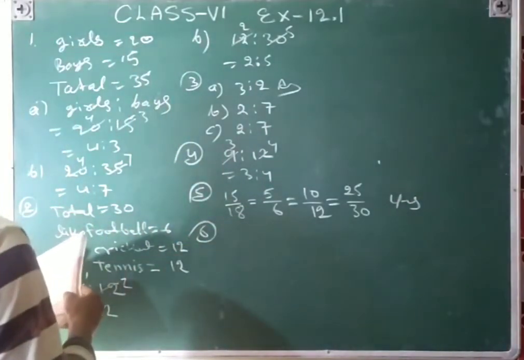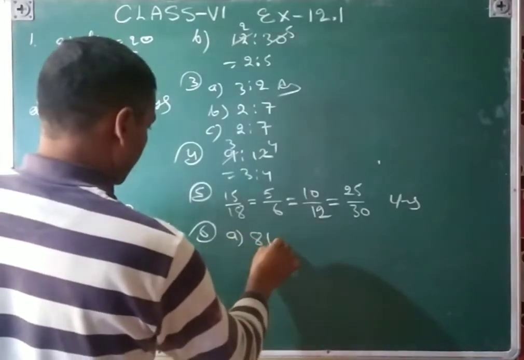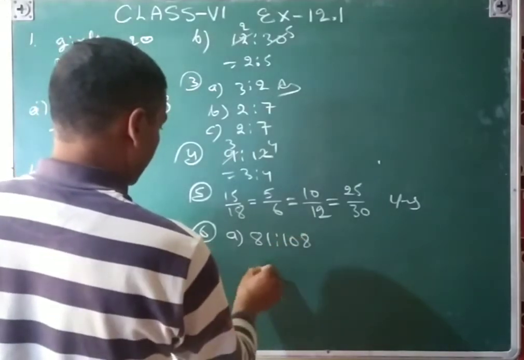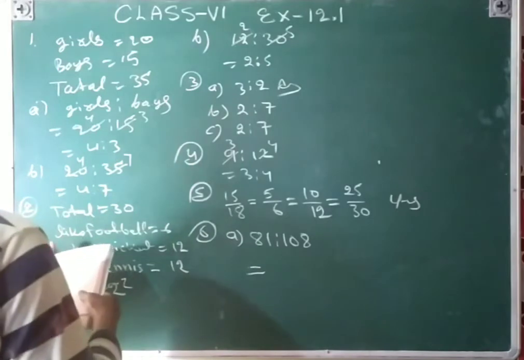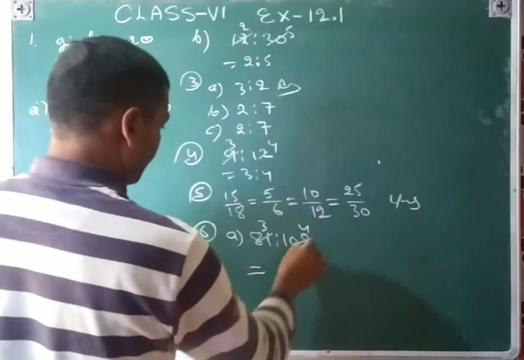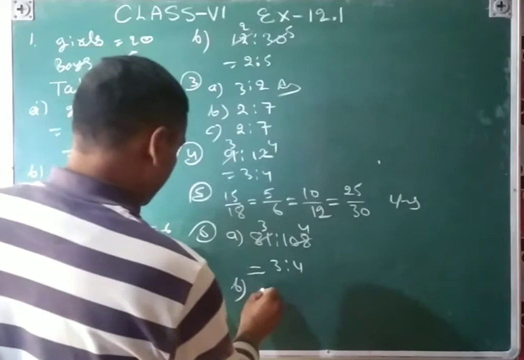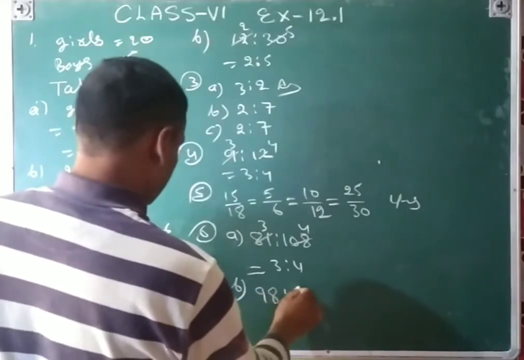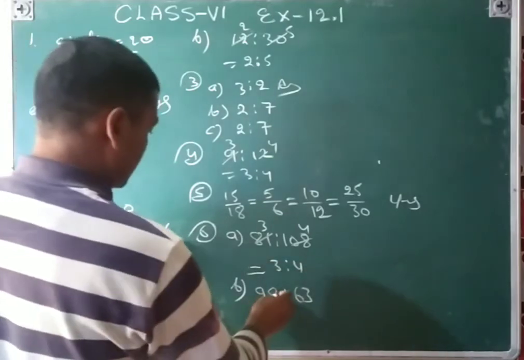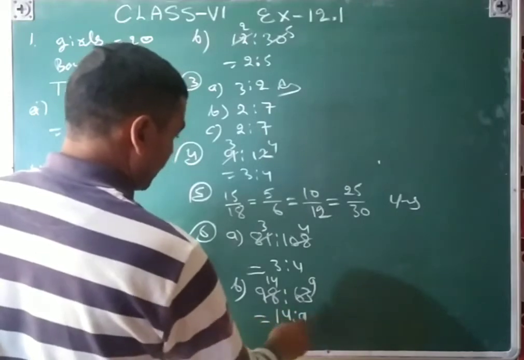Sixth question: find the ratio of the following. Similarly, the ratio of 81 to 108, by cancellation, 27 3s are 81, 27 4s are 108, so 3 ratio 4. B part, 98 ratio 63, that will be cancelled by 7, 7 14s are 98, 7 9s are 63, so that will be 14 ratio 9.